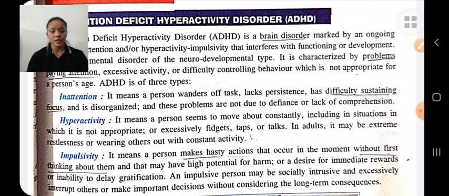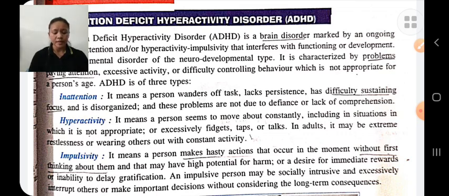The cause of attention deficit hyperactivity disorder may be genetic or due to brain injury. When a baby's brain is damaged before or after birth, it may lead to ADHD. Low birth weight: it is observed that children with low birth weight are more likely to develop attention deficit hyperactivity disorder. Trauma, brain disease, etc. are causes of attention deficit hyperactivity disorder.